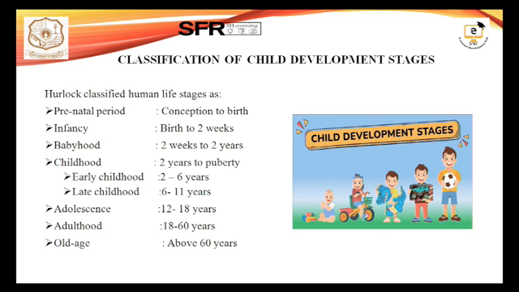Human development stages are given by Harlock. Harlock classified the human life stages into different life patterns. It initially starts with the prenatal period. The prenatal period starts from the time of conception, that is from the fertilization process to birth. The prenatal life is always inside the mother's womb, and we will be studying about the fetal growth.